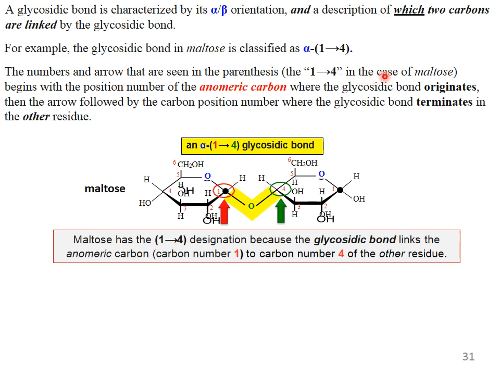Here maltose has the 1,4 designation because the glycosidic bond links the anomeric carbon 1 to carbon number 4. In this sugar, the oxygen on carbon 4 linked with carbon number 1 results in the formation of an alpha glycosidic linkage. This alpha glycosidic linkage is oriented downward, that is alpha. This is maltose.